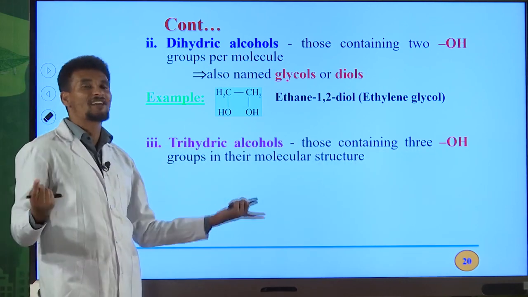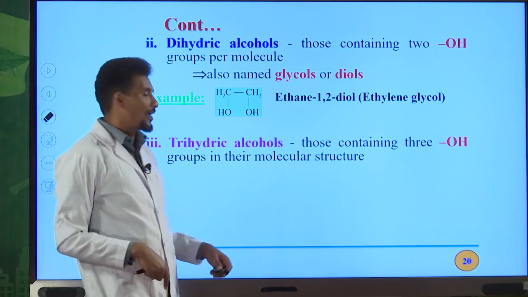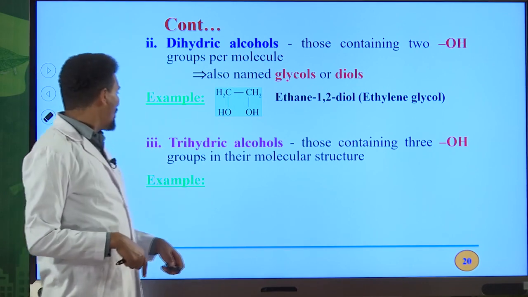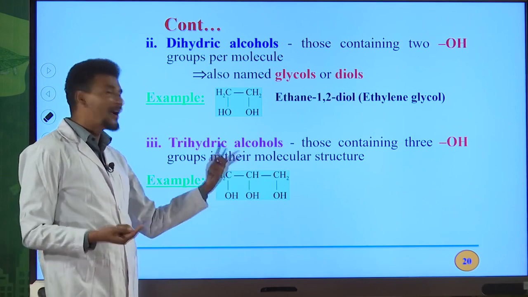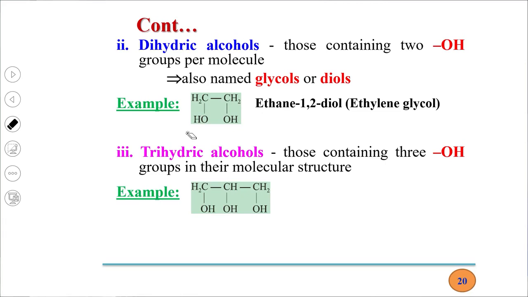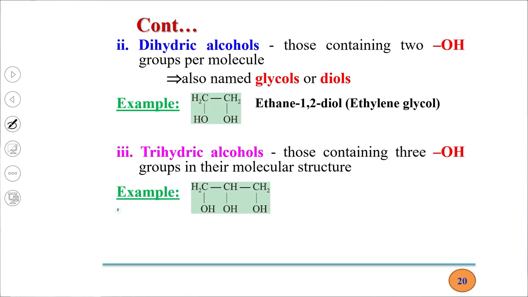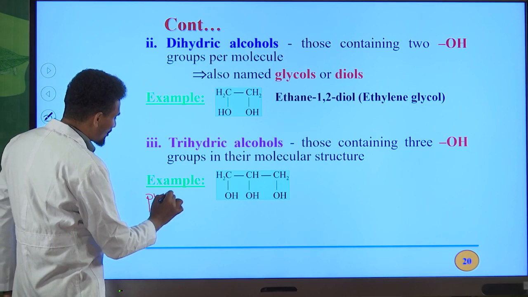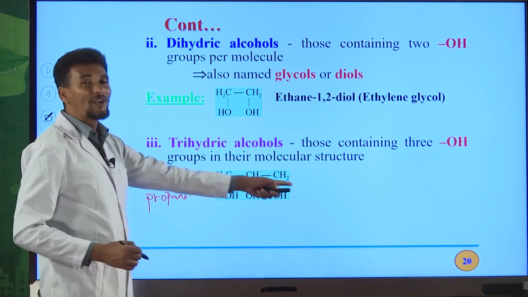The third one is trihydric alcohol, an alcohol that contains 3 OH groups in its molecular structure. The example for this type of organic compound is this one. What's the IUPAC name for this organic compound? We have how many carbon atoms? 3. A 3 carbon alkane is named propane. Propane is the IUPAC name for an alkane that contains 3 carbon atoms. And we have 3 OH groups.